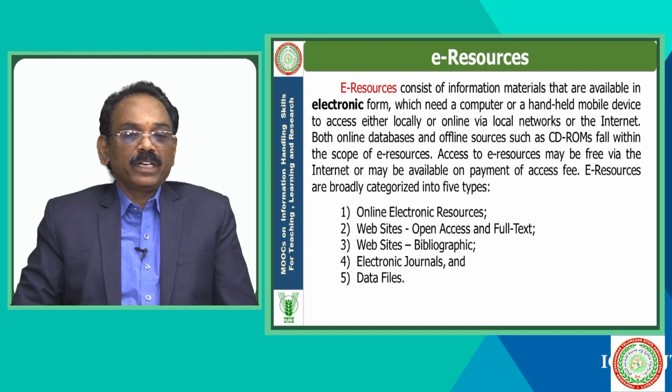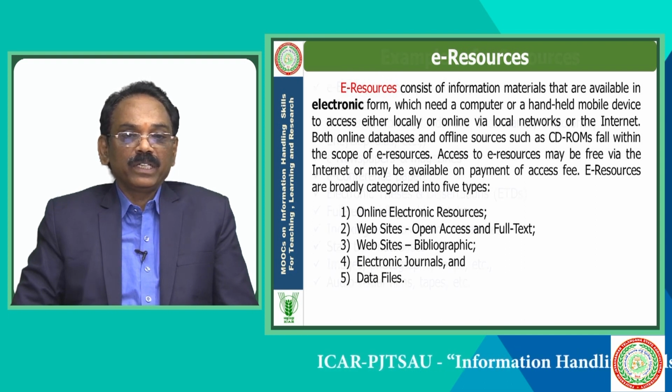E-resources are broadly categorized into 5 types: online electronic resources, open access and full text websites, bibliographic websites, electronic journals and data files.